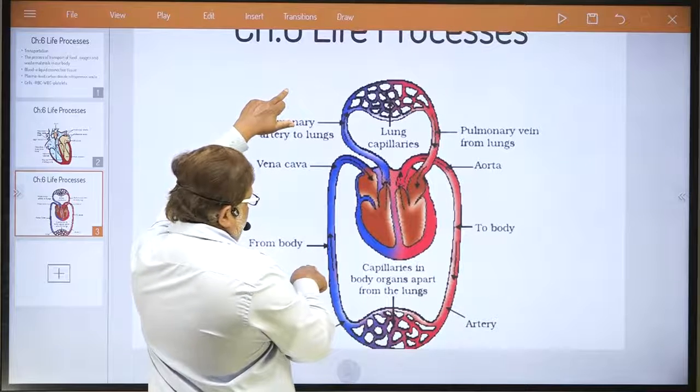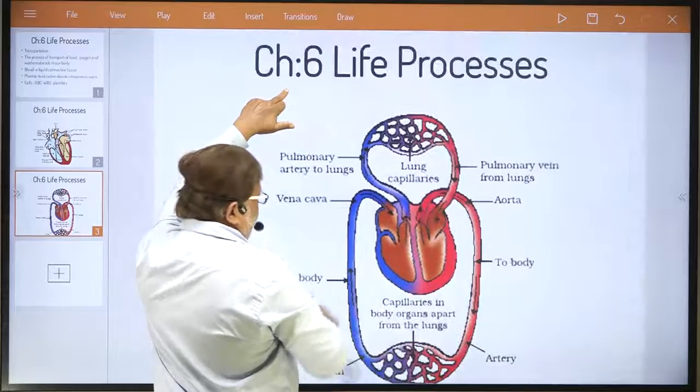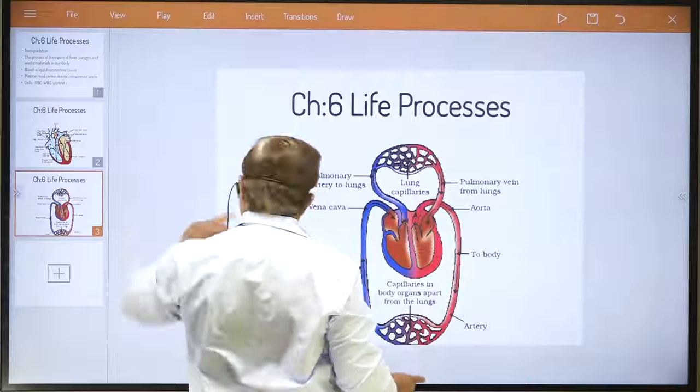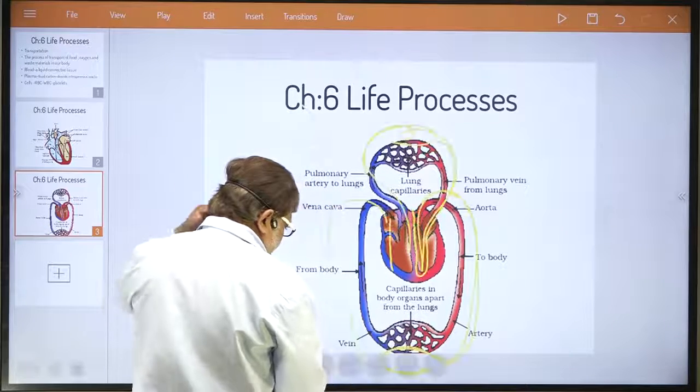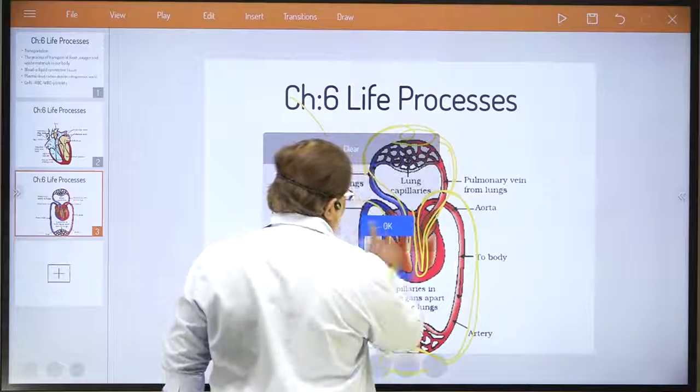Should I explain again? From body, vena cava, understand, brings the impure blood here. I am just trying to explain that. Okay, see what is happening. Just try to understand first.